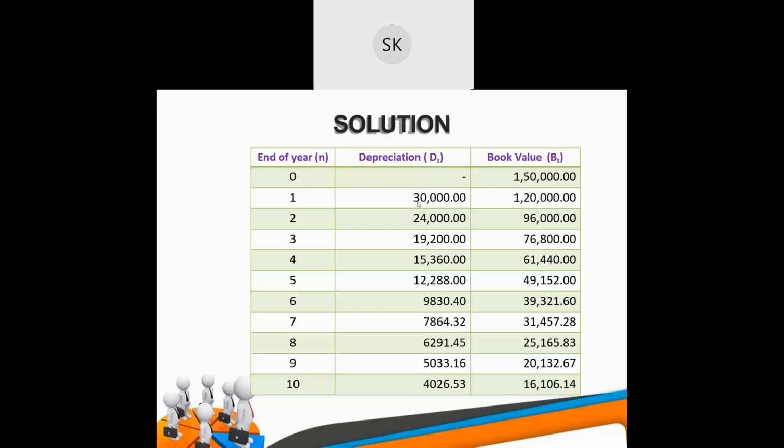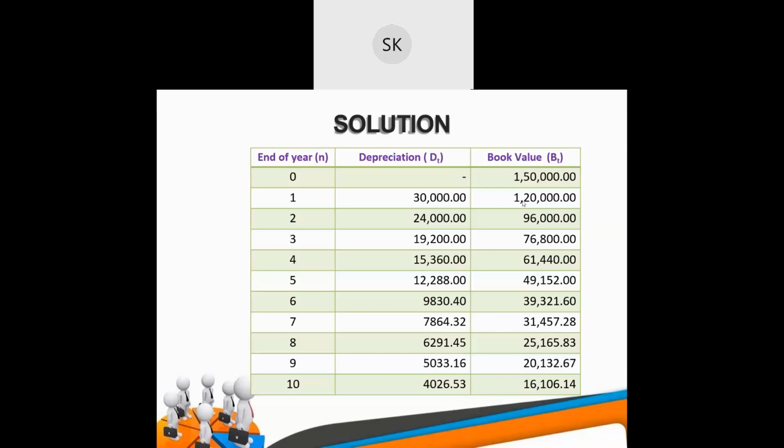If you compare the straight line method and the declining method, depreciation is not the same, it is some percentage of the book value. So basically 30,000 is nothing but 0.2 of 1,50,000.